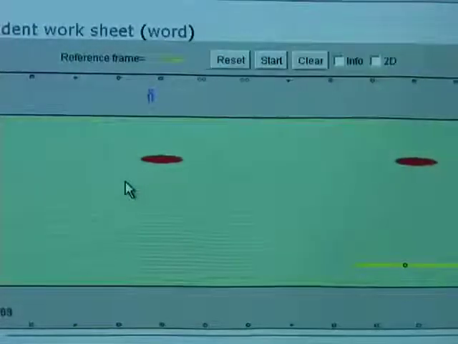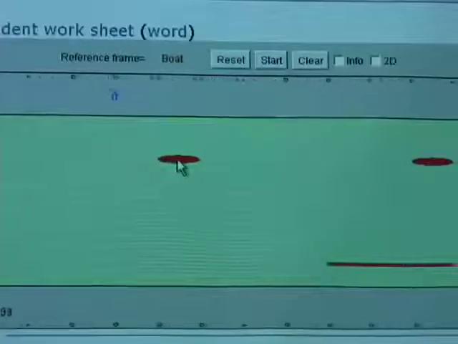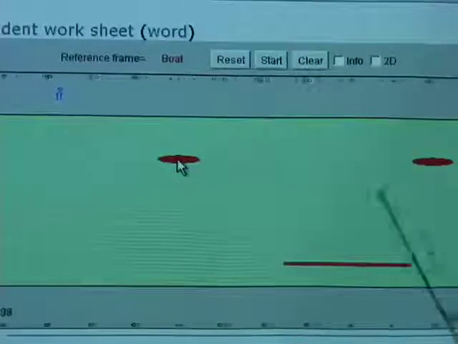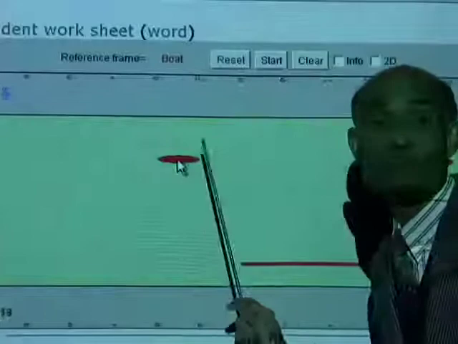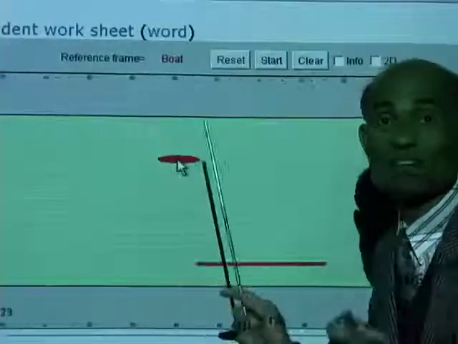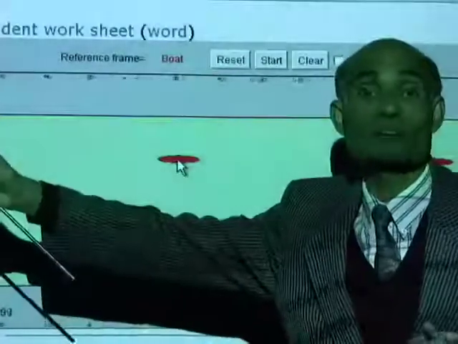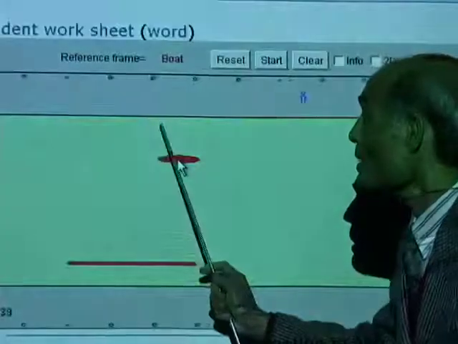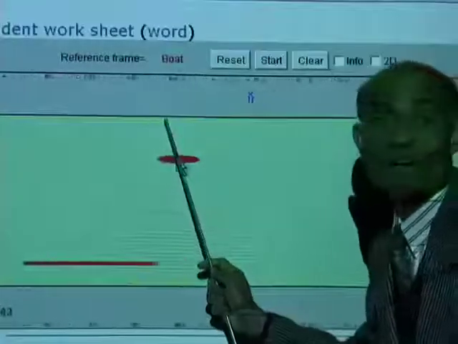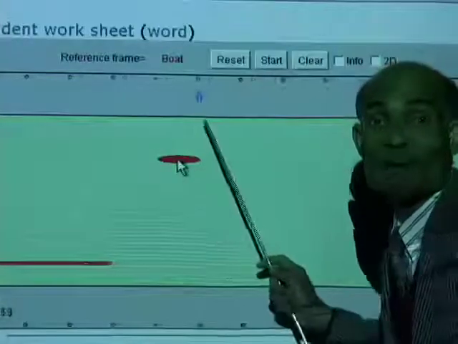Alright, now tell me what happens if I go and observe from the boat. I'm now going to go into the boat and see what happens. When you look from the boat, the boat is at rest. The river bank is now going backward at a tremendous speed. Look at the river. What is the direction of flow of the river now? The river is flowing backward.